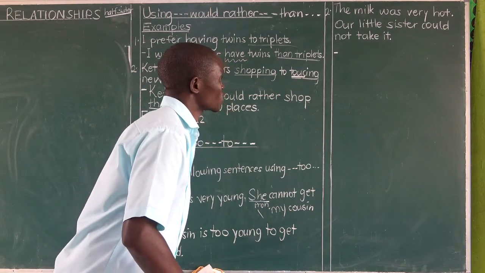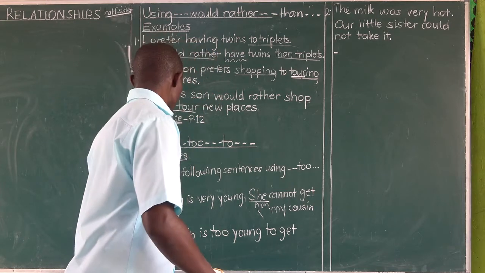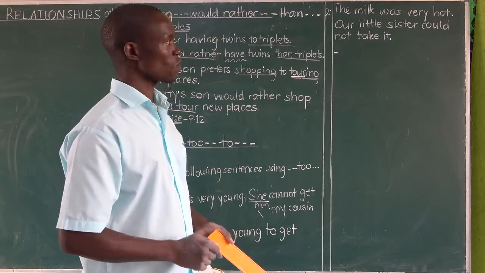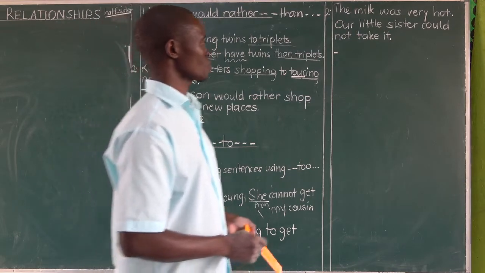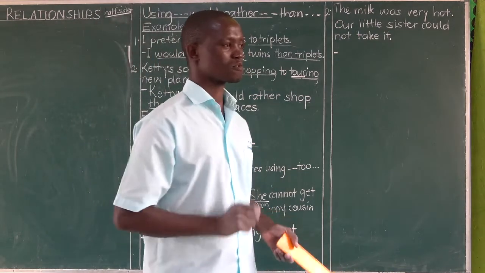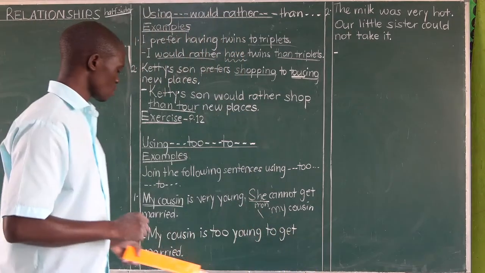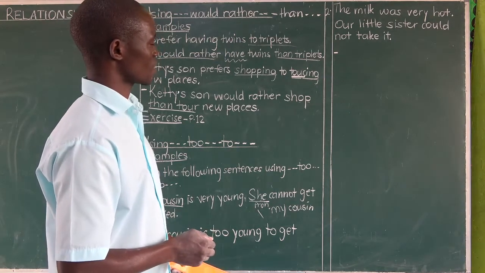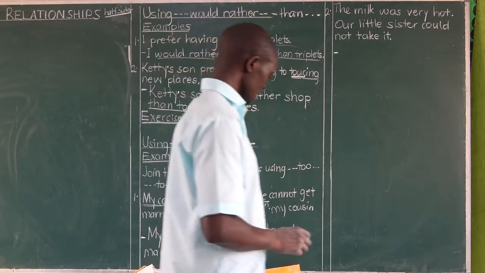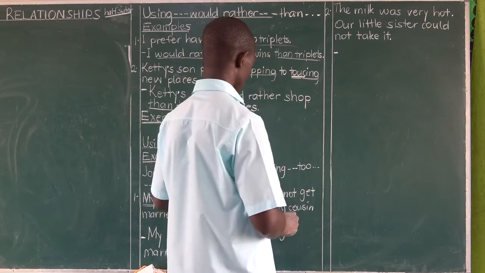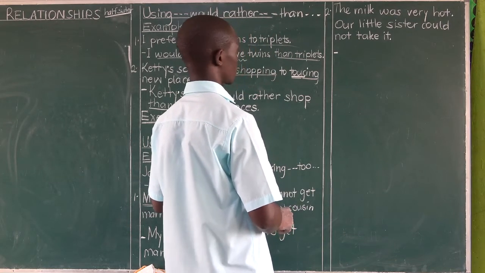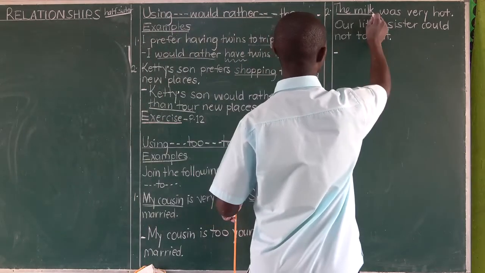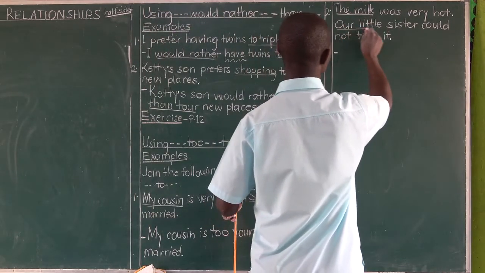The milk was very hot. Our little sister could not take it. Join using to. That's the structure pattern we are still dealing with. What happens? I'll give you a simple explanation here. Before that explanation, I want to tell you if this subject is different from this.